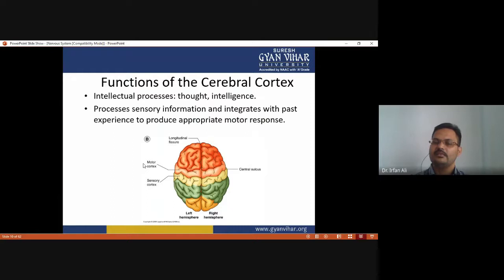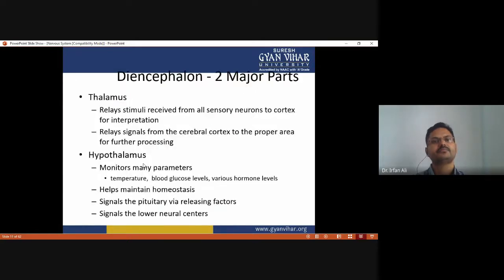And then we have to discuss what is the function of the cerebral cortex. Then the diencephalon has two major parts: the thalamus and hypothalamus. The function of the thalamus is to relay stimuli received from all sensory neurons to the cortex for interpretation, and the function of the hypothalamus is to connect the nervous system with the endocrine system.